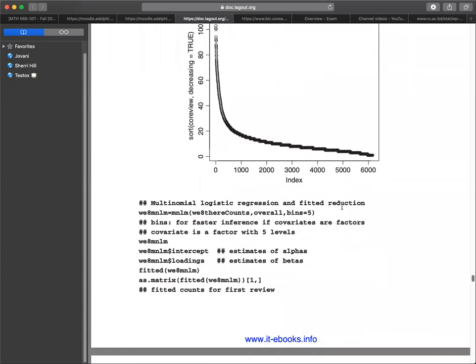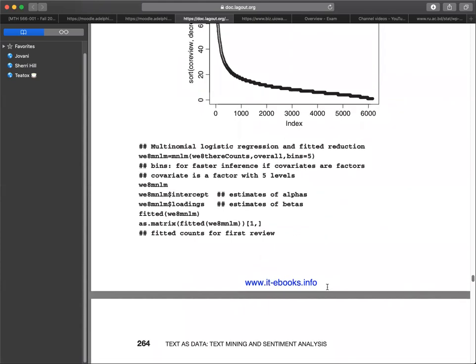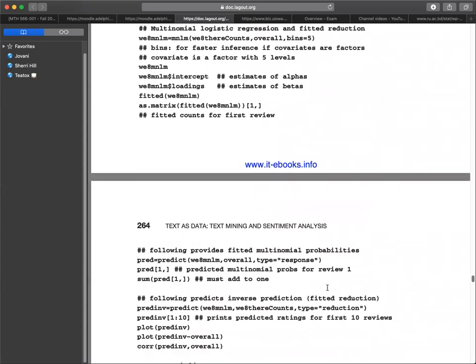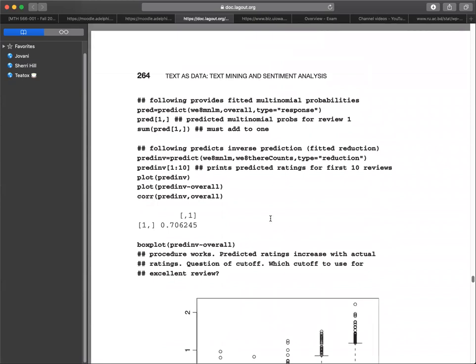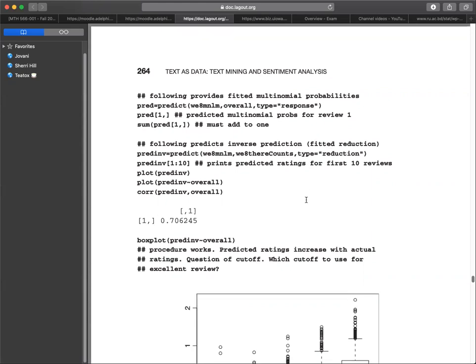The multinomial logistic regression and the fitted reduction can be done where the bins is for faster inference if covariates are factors, and a covariate is a factor with 5 levels. We do the estimates of alphas and the estimates of betas. Then we do the fitted counts for the first review. Following provides fitted multinomial probabilities, which is the predicted multinomial probs for review 1, and we have to add 1. Then we do the same thing for the first 10 reviews.